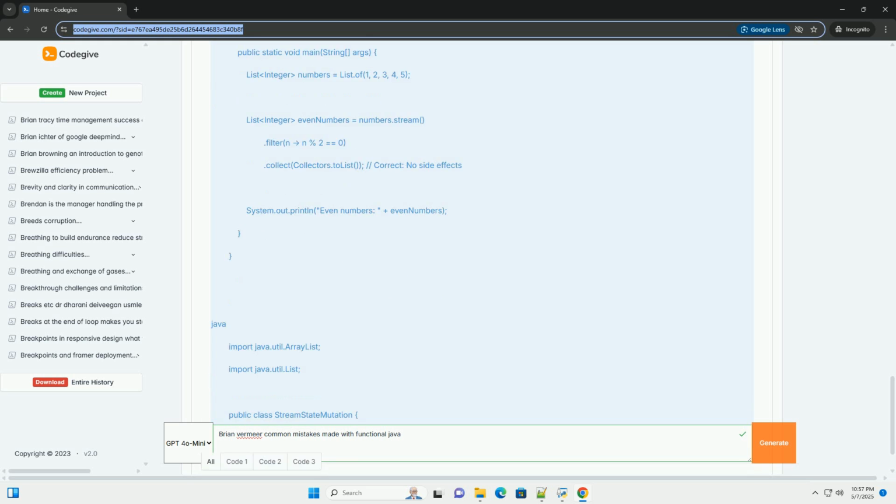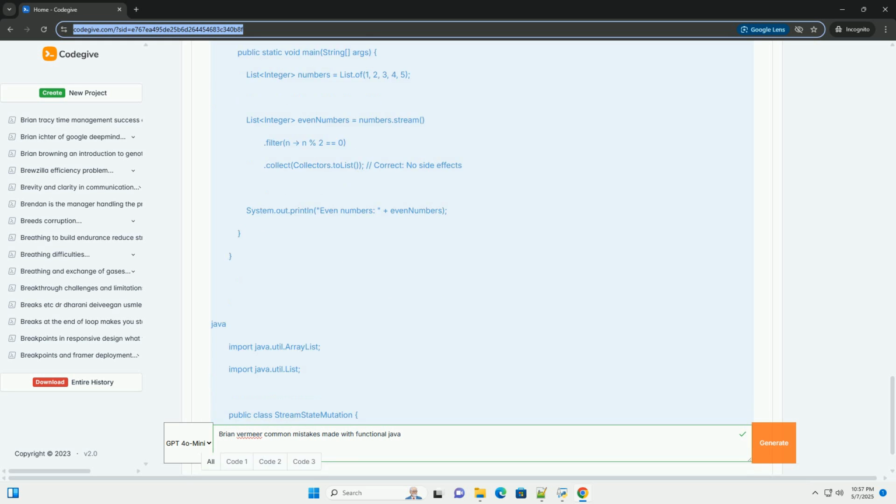The ImmutablePerson class is now immutable. The withName method returns a new ImmutablePerson object with the updated name, leaving the original object unchanged. Using records is the simplest way to make an immutable class.